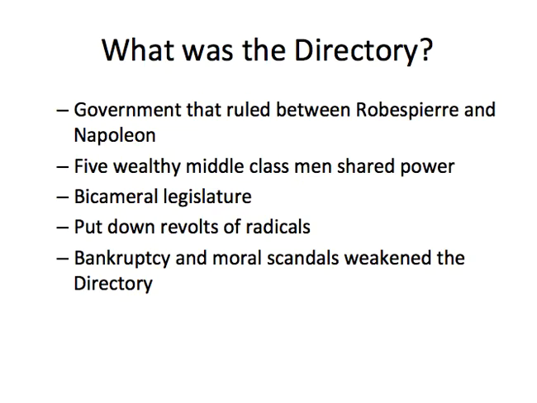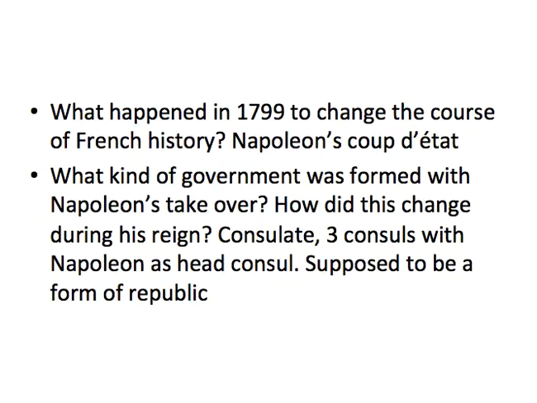All right, what was a directory? This was a 5-person committee type of rule government set up in France. It's going to last for 5 years after the death of Robespierre, so up to 1799. So it's a government that ruled between Robespierre and Napoleon. 5 wealthy middle-class men shared power. It has a 2-house or bicameral legislature. They put down revolts and radicals, but they were a really terrible government. So that's the directory, 1794 to 1799.